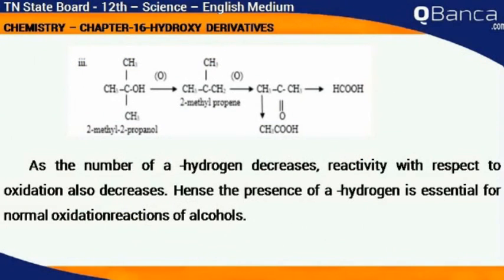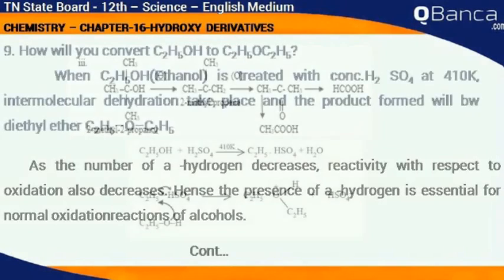Similarly, 2-methyl-2-propanol, on oxidation, will give 2-methylpropane, and on further oxidation it will give CH3COCH3, and CH3COOH gives HCOOH. As the number of hydrogens decreases, the reactivity with respect to oxidation also decreases. Hence, the presence of a hydrogen is essential for the normal oxidation reaction of the alcohol.